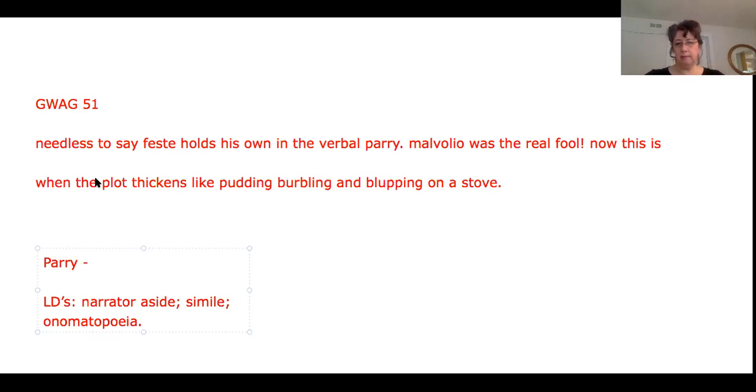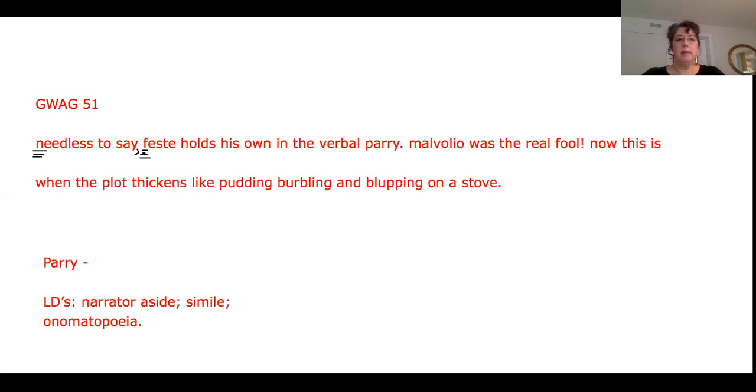So let's continue on. I'm not starting a new paragraph here, but we do need to capitalize the first word of our sentence, needless. So let's go ahead and make that editing mark. Needless to say, and then that's an introductory phrase. It doesn't really have a subject or a verb. This to say, that's called an infinitive, and we've talked about those briefly. But needless to say is an introductory phrase, and we always put commas after those. Festi, let's capitalize that because it's a proper noun. Festi holds his own in the verbal pairing.